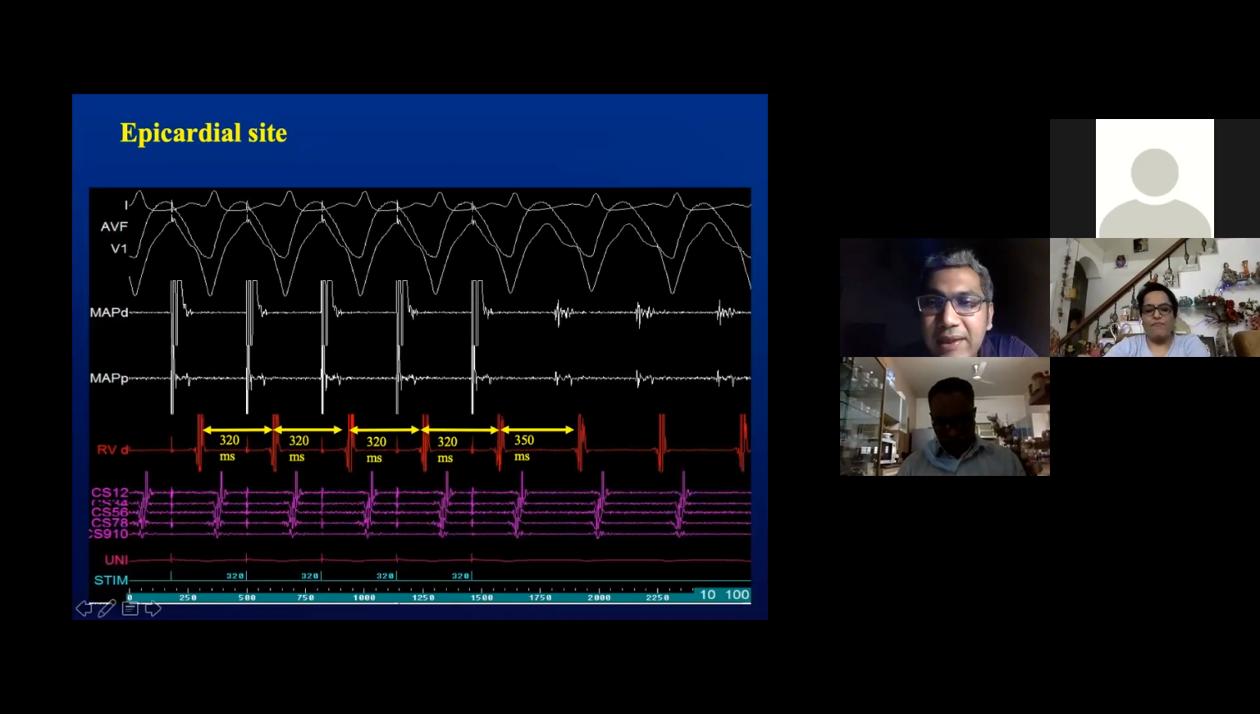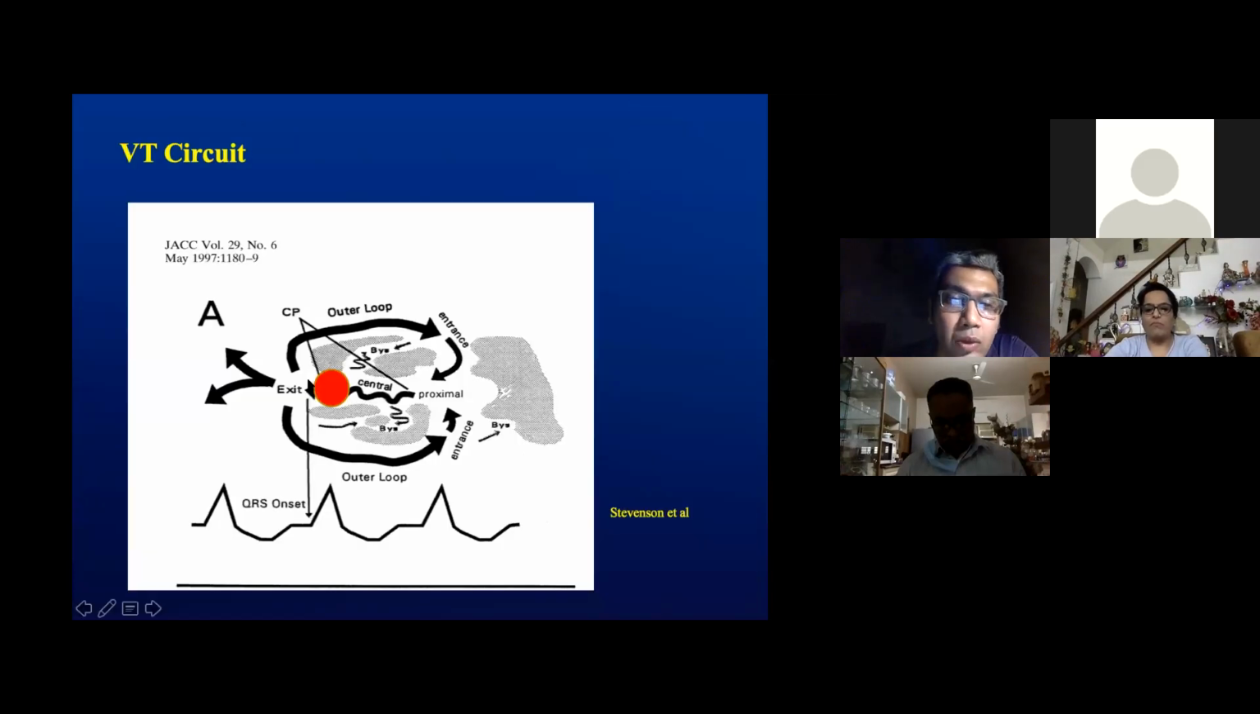And when you release it, you can see the post-pacing interval of 350 milliseconds, the tachycardia cycle length, again suggesting that this site is right within the tachycardia circuit. But given the stim to QRS duration of just 80 milliseconds, it's probably more towards the exit than the previous site. So now we have 3 sites which are more or less nearby the tachycardia circuit.